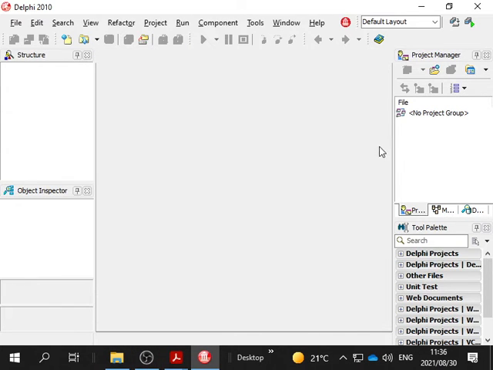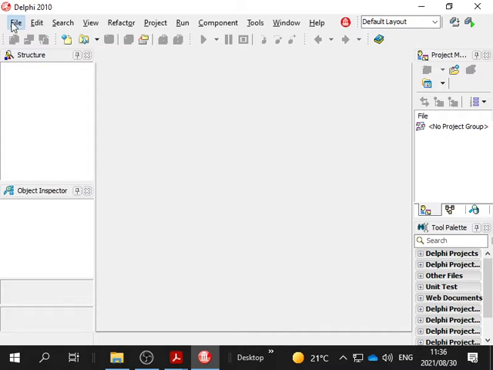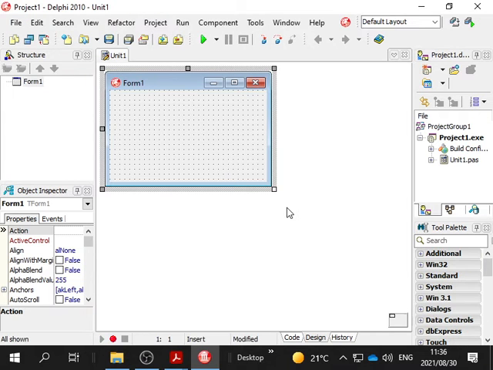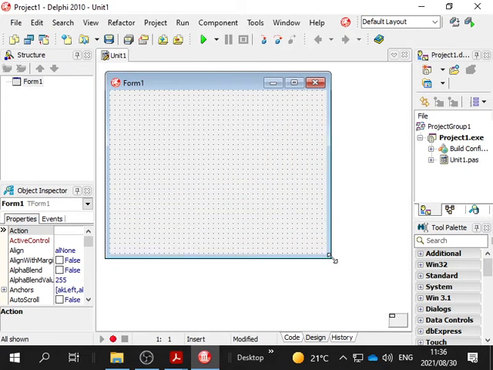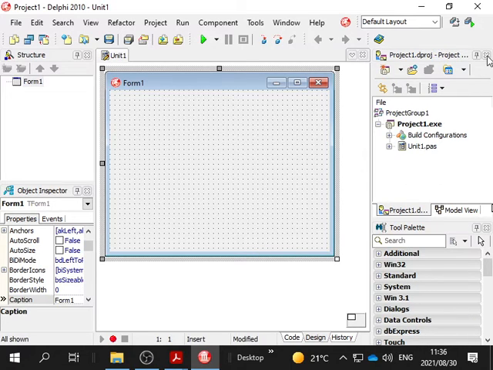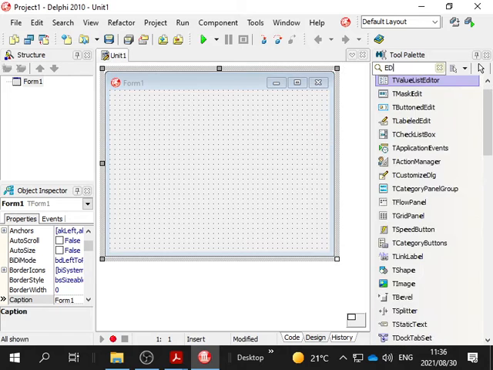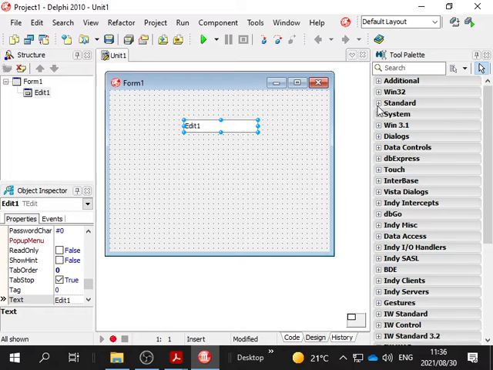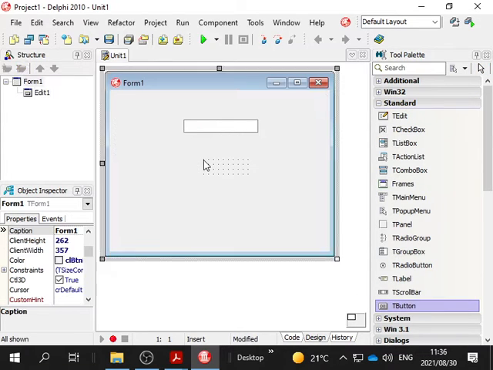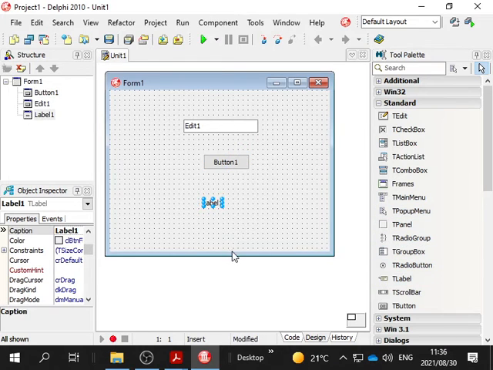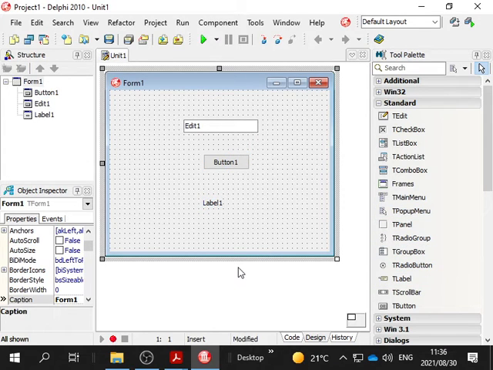Okay, so open Delphi, then you go say File. You've forgotten by now, you shouldn't. File, New, VCL Forms application. You all have to do this. I'm not putting this anywhere to share. You all know how to open a new program. It's not going to be difficult. Let's go and put an edit box in there. You can find the edit in standard. Let's go and put a button, find that in standard. And let's go and put a label. You'll find that in standard. So there you have edit 1, button 1, label 1, end of story.